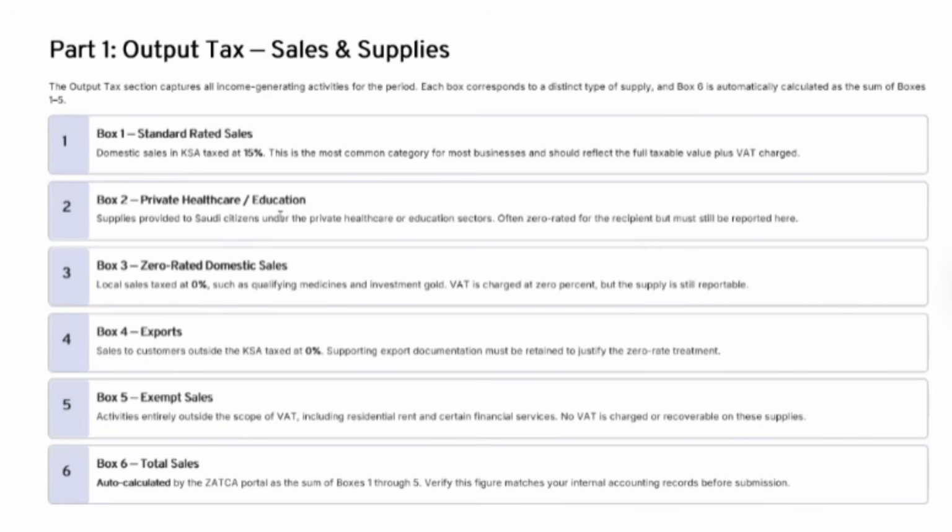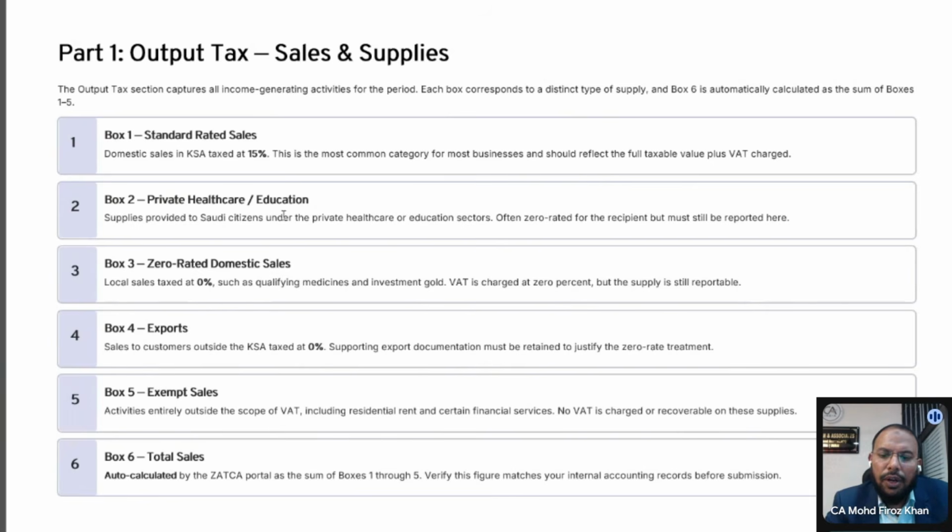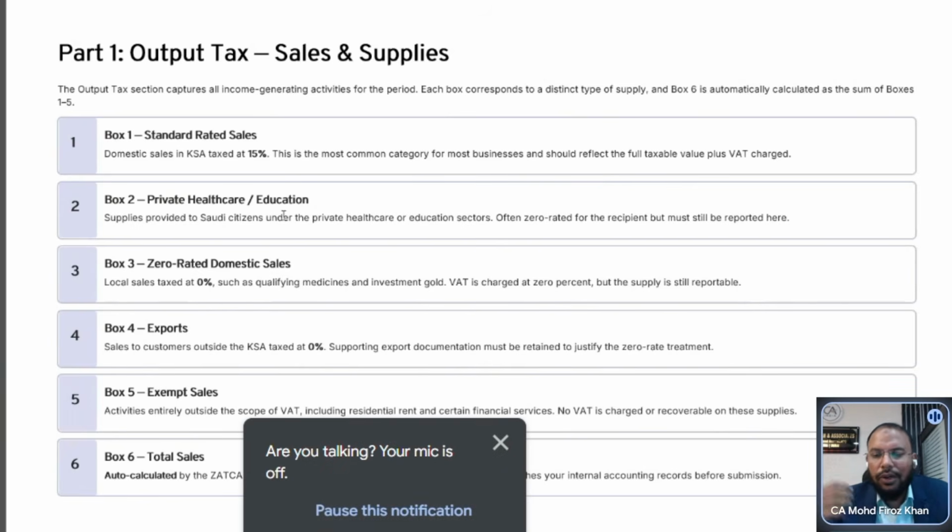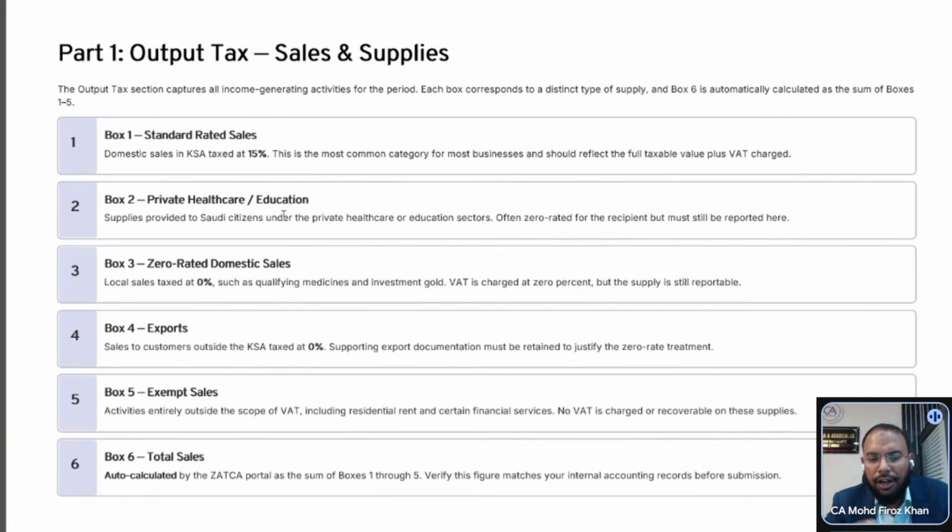So where can I get the list of exempt services? Definitely, we will provide it. If you want to understand in detail, definitely we will provide. Because as I understand, you are not providing this type of service, that's why I am not providing full information just now, but maybe specific for you later, just specific for your service. I am providing some overview because in future you want to file on your own, so you can file easily.